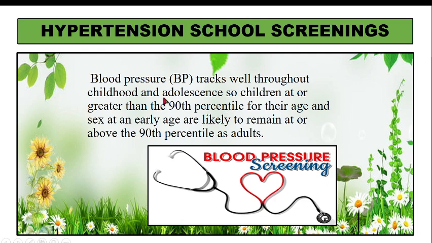It has been seen that if somebody is above the 90th percentile at birth, there is a maximum chance that the child will remain overweight even during adulthood.